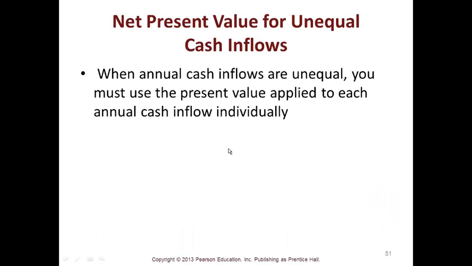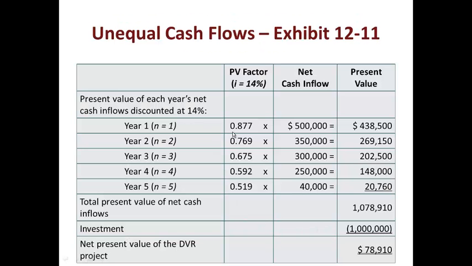Net present value for unequal cash flows. When they're unequal, you must apply the present value factor to each annual cash flow. This is where Excel really helps. You take your factor for each different cash flow year and amount and multiply them out to get your present value. A long time ago this was really difficult because doing it by hand takes time, but it's very simple to set up in Excel.